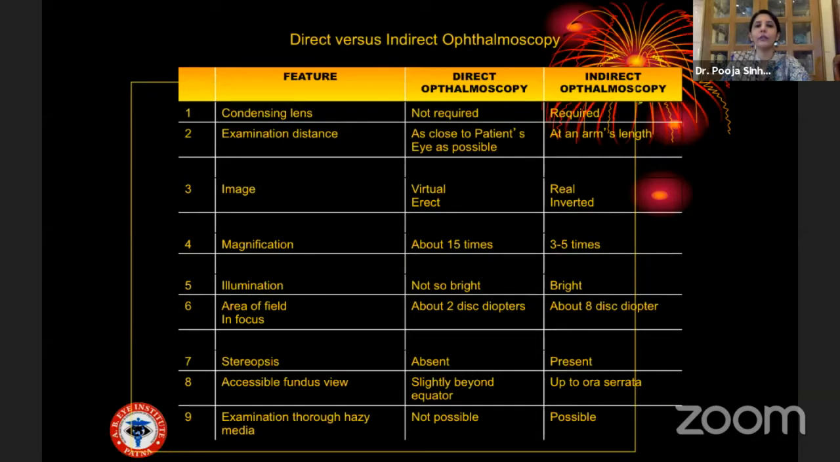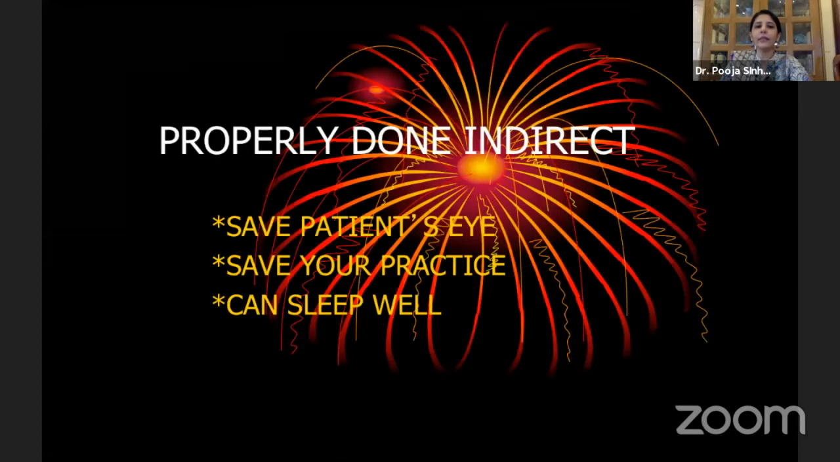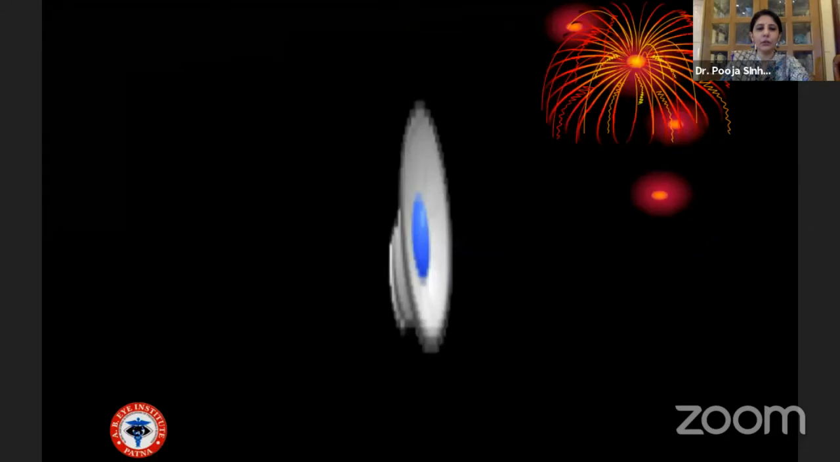So this is a chart directly from the textbook. You can keep a printout of it, stick it to the wall. It's a short note many times. The difference between the direct and the indirect ophthalmoscopy, and these are different things that you have to keep in mind. So properly done indirect saves the patient's eye, can save your practice, and you can sleep well. So this is a short video.